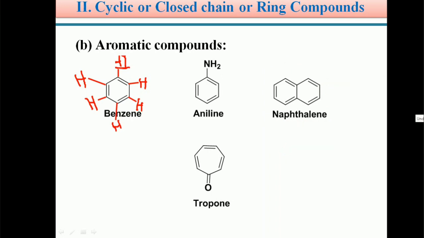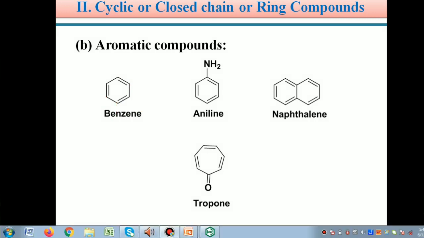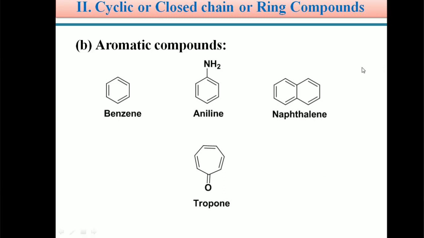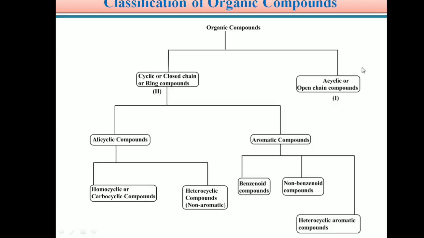So students, generally these aromatic compounds, benzene or aniline or naphthalene, are said to be benzenoid compounds. In the classification we already told you about benzenoid compounds. So once again we can see the classification.